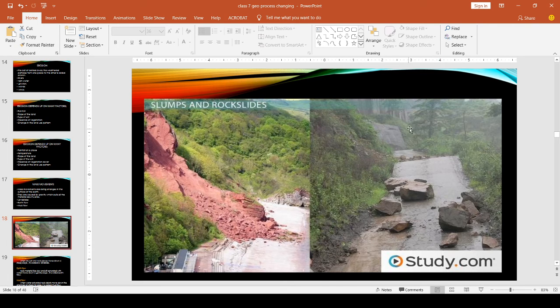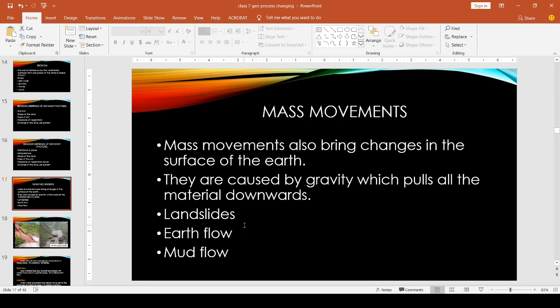Sometimes there are small houses near these mountain areas. Then what happens when these mass movements occur? It will affect the lives of the people and their property. Their houses will be damaged due to the falling of these small rocks. So this type of mass movement we can see in mountain regions. Clear? So mass movement is divided into three types: landslides, earth flow, mud flow.